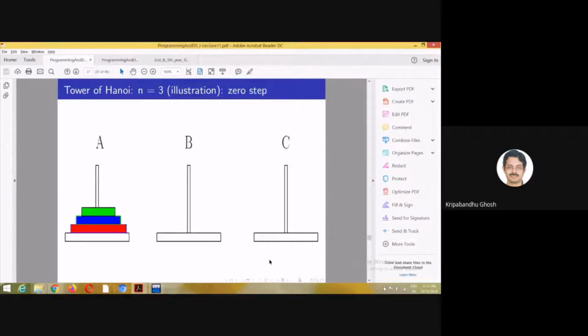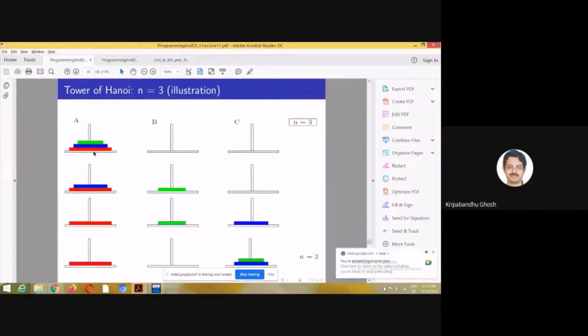Now let's consider the problem for n equal to 3. First, green comes here, then blue goes here, then green goes here. So why are you doing it in this way?